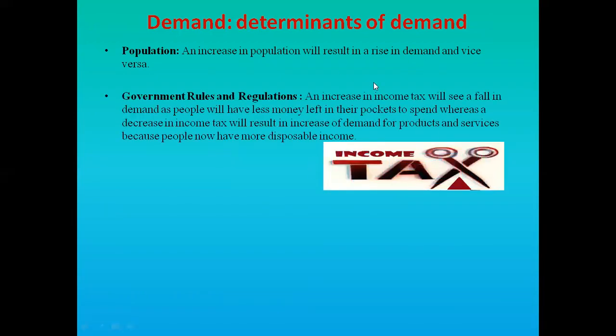Government rules and regulations. An increase in income tax will see a fall in demand as people will have less money left. If the government increases income tax, we will have less disposable income. Disposable income is the money left after paying tax to the government. So if we pay more to the government, we will have less disposable income. So the demand will decrease. But if there's a decrease in income tax, the demand will increase. We will have more disposable income in our pockets to spend.